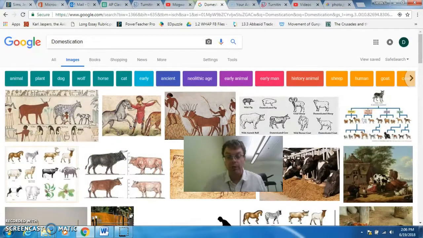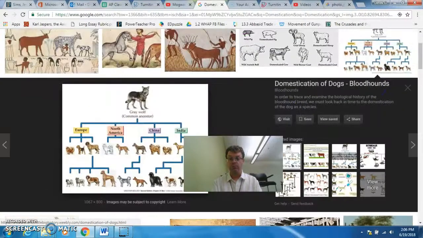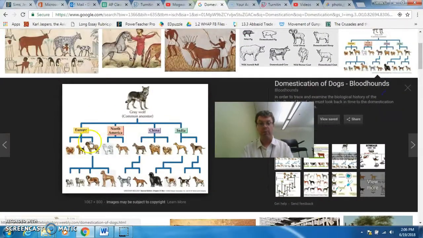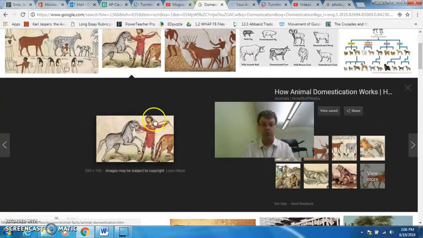Domestication is when you take something that is wild, a plant or an animal that is wild and humans control it. They domesticate it. So they take wild animals, like wolves, and by breeding them, make them into all the different kinds of dogs that are out there. Here we see domestication of a horse, from wild to tame.